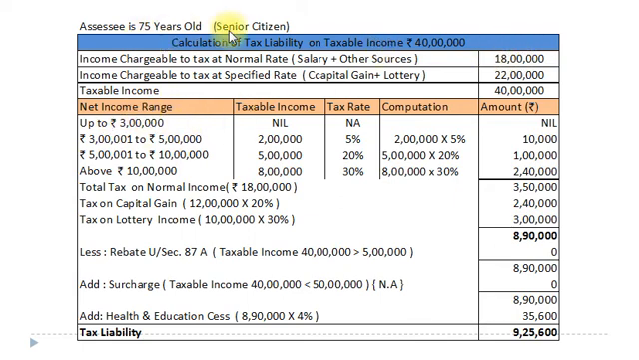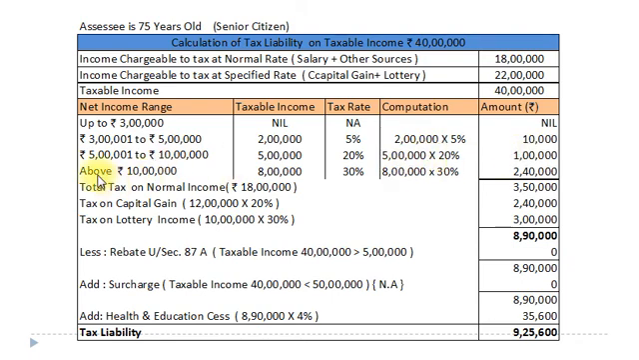So 75 years old, senior citizen, our basic exemption limit is rupees 3 lakh. So up to 3 lakhs there will be no tax liability. Our second stage, 3 lakh 1 rupee to rupees 5 lakh, and taxable income amounts to rupees 2 lakh, and applicable tax rate is 5%. So computation, 2 lakh into 5%, that is rupees 10,000. Next stage, 5 lakh 1 rupee to rupees 10 lakh. So difference taxable income is 5 lakh. Tax rate applicable 20%. Computation, rupees 5 lakh into 20%, that is 1 lakh.